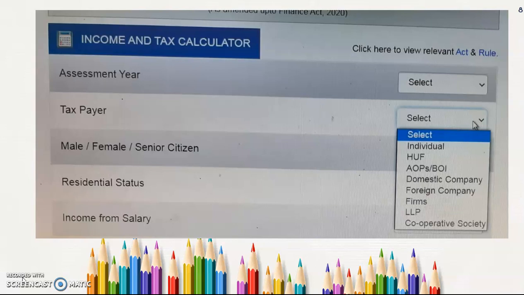But in the concept of LLP, that is limited liability partnership, if I invest 1 lakh rupees and I incur a loss of 25 lakhs, the balance 24 lakhs the government could not recover from me. I am not personally liable for the money because my firm is an LLP, a limited liability partnership firm.